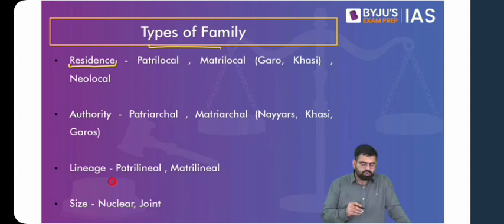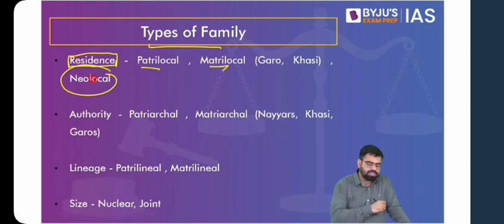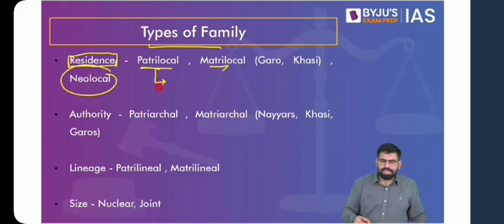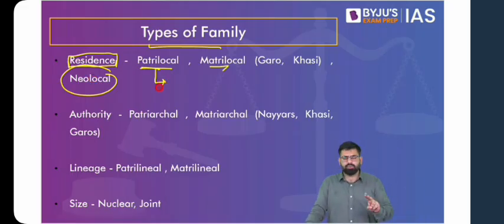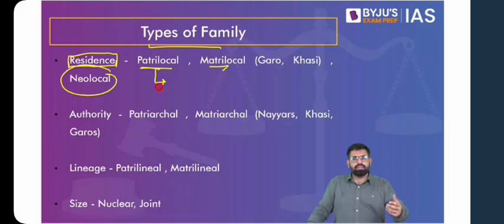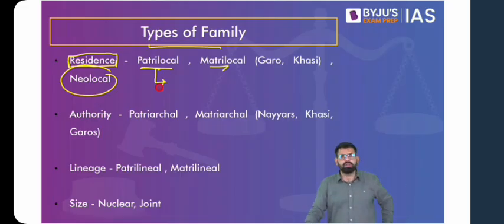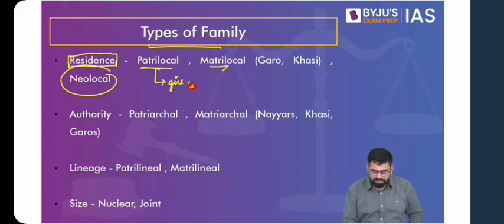That we'll discuss. Now, on the basis of residence, a family can be either patrilocal or matrilocal. And also, there is a new concept of neolocal coming in. Now, when I say patrilocal, if you see generally in India, what happens is if two people get married, one boy and a girl, generally the girl goes to stay at the boy's house, the boy's parents' house. Because after the wedding, generally it is the girl who moves to the boy's parents' house. And that idea of the girl living with the boy's parents' family is called a patrilocal family.